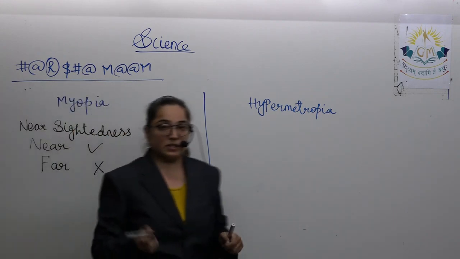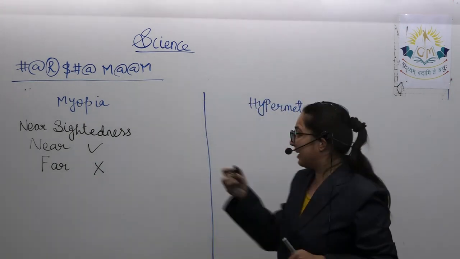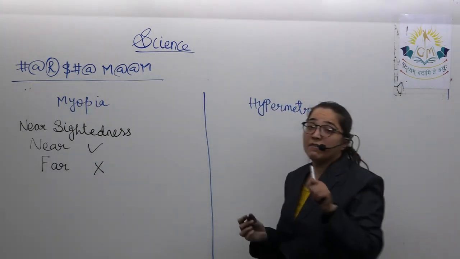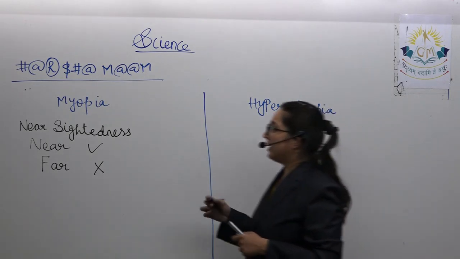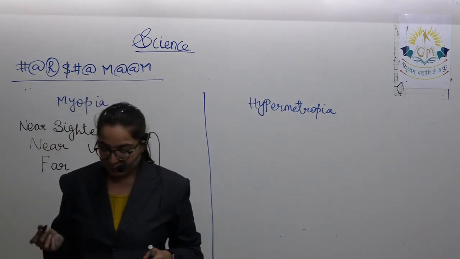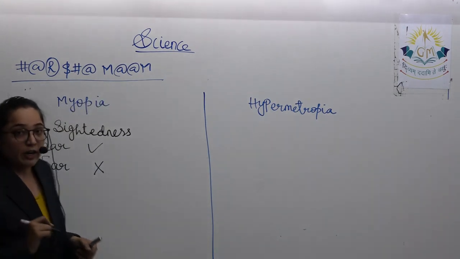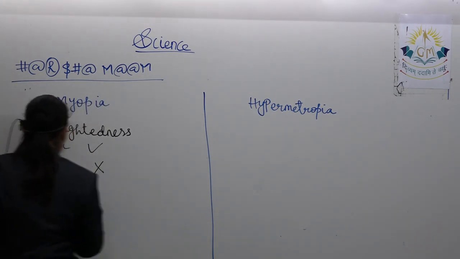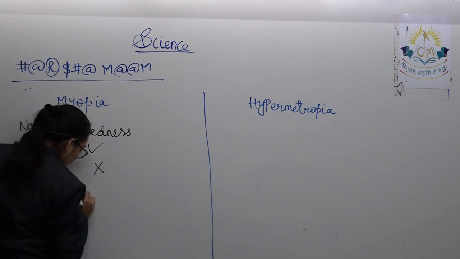So those things which are near can be seen clearly. Those things which are far cannot be seen clearly. You have to just remember the name. Then, in order to eradicate it, a concave lens of appropriate focal length is used.